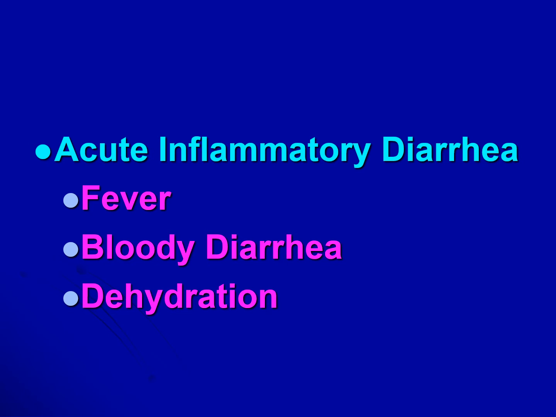Most outbreaks of acute inflammatory diarrhea have been traced to contaminated ground beef that has been improperly prepared, and this is believed to be the most common cause of infectious bloody diarrhea in adults. Now, over 90% of this diarrhea is self-limiting, and it responds within 5 days to just simple rehydration therapy.